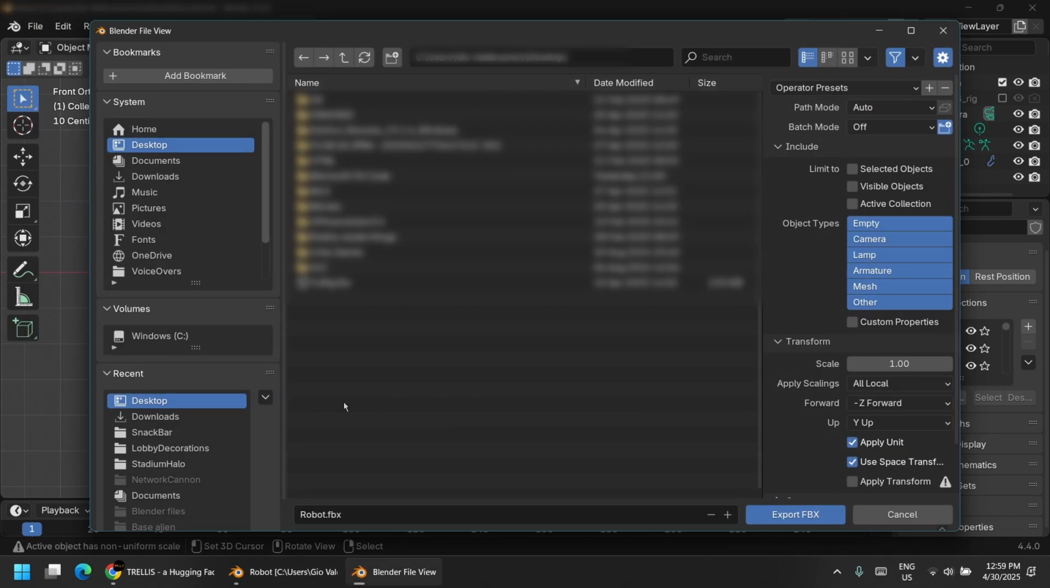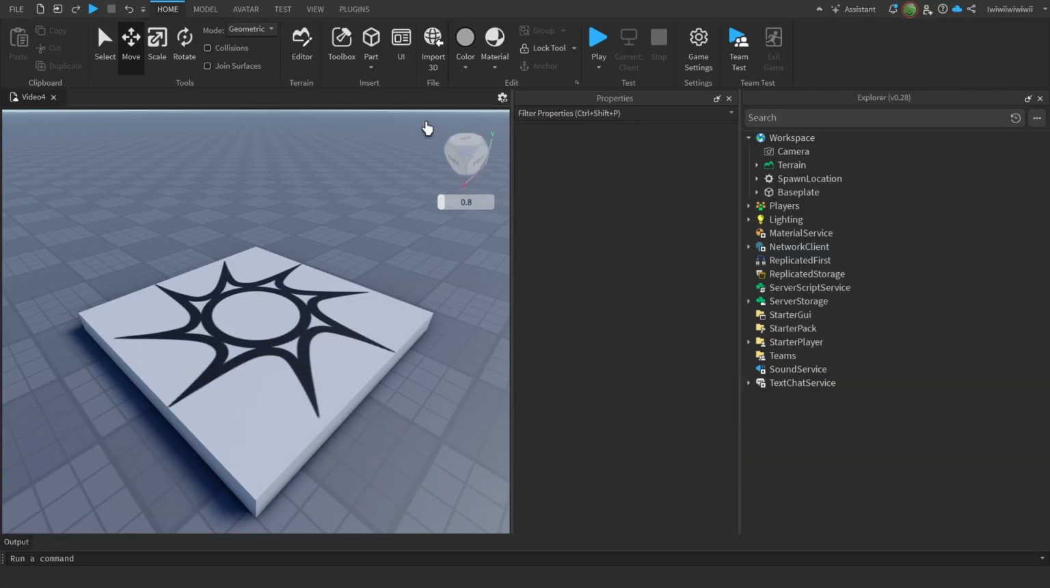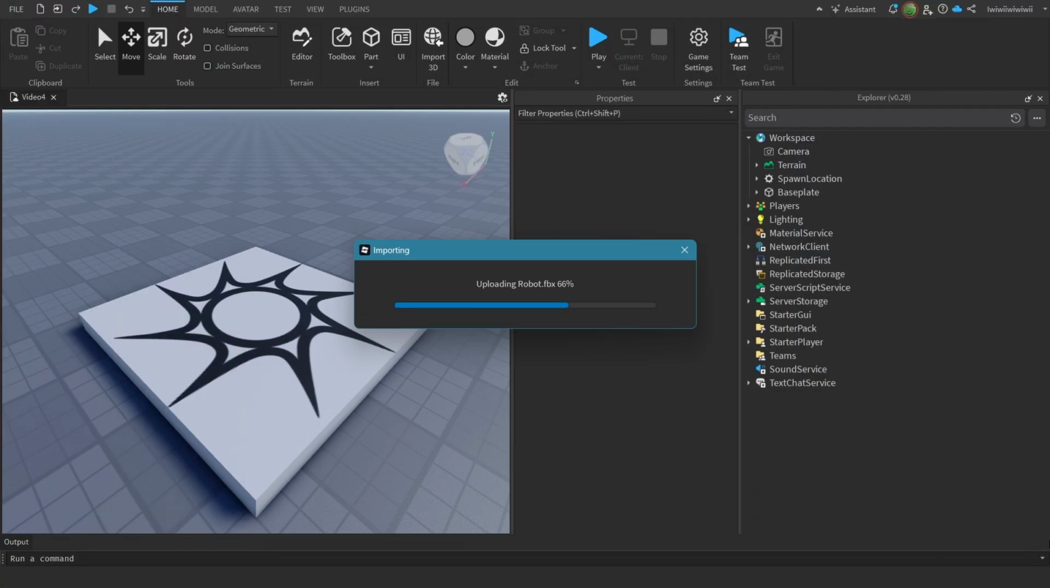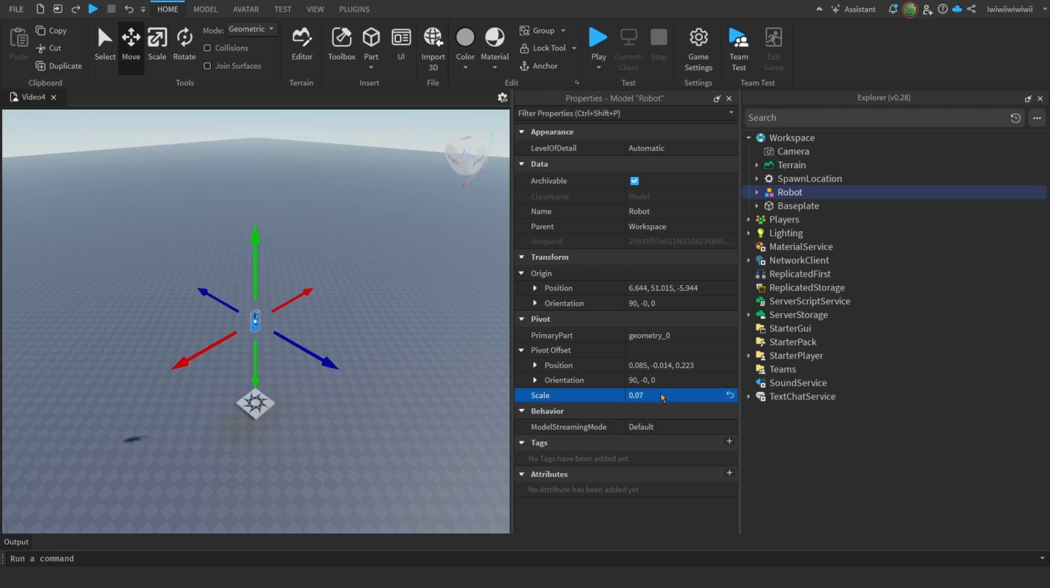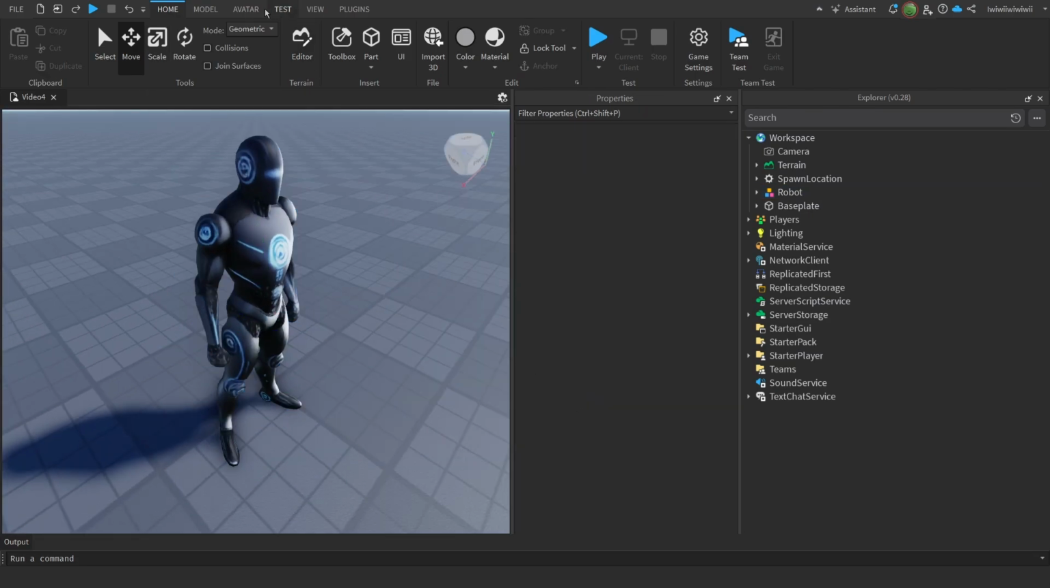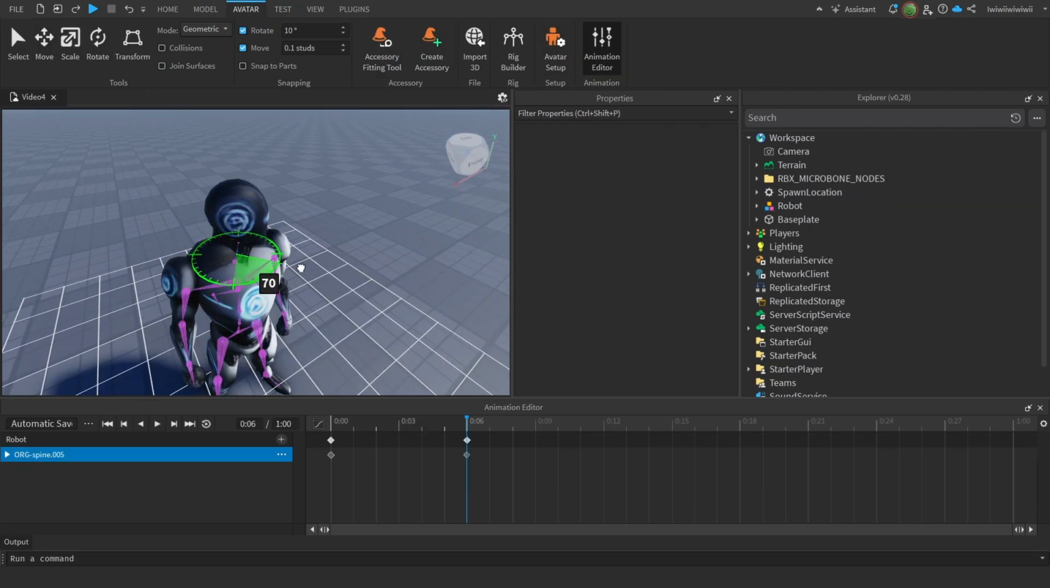If you want to keep the textures, click the Path Mode drop-down on the top right and choose Copy, then click the button on the right to embed the textures onto the model. Now click Export. Import the model into Roblox Studio. Now, in the animation editor, you can move the joints.